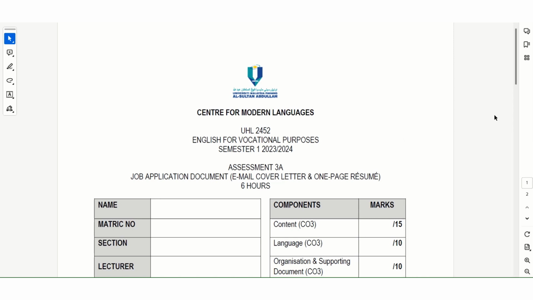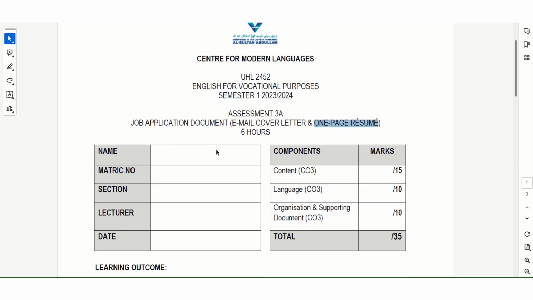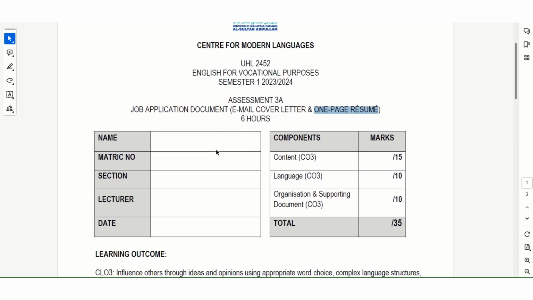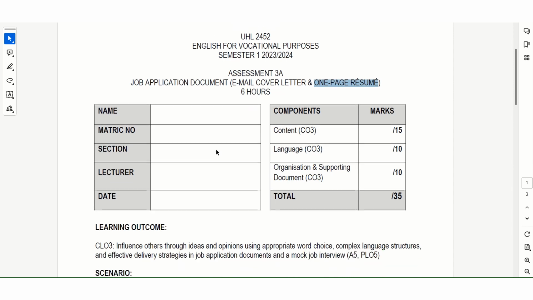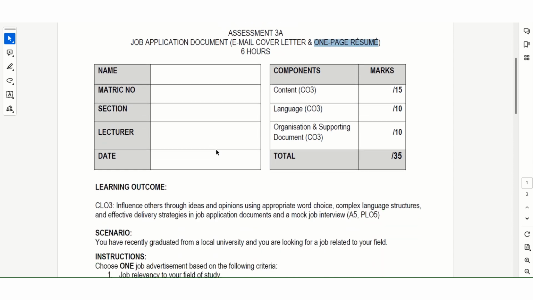So, in this video, I'm going to share with all of you regarding our assessment tree, which consists of two parts: assessment tree A, job application document, and then assessment tree B, mock job interview. So, for assessment tree A, you have to do two things, which are email cover letter and then one-page resume. Because this assessment tree will be conducted in a group, that is the reason why I ask you to get into groups of 3 or 4, which I have put in our WhatsApp group.